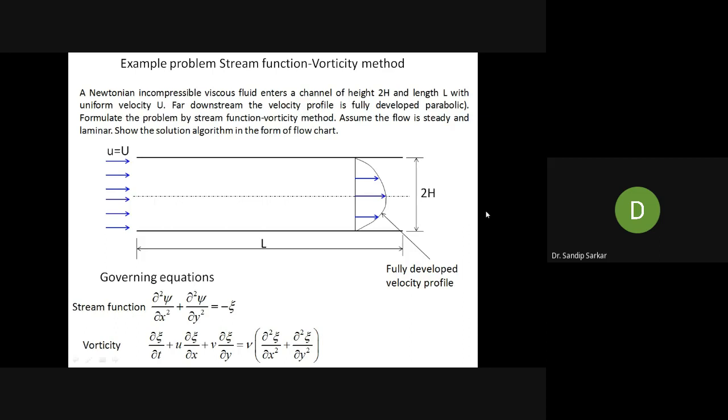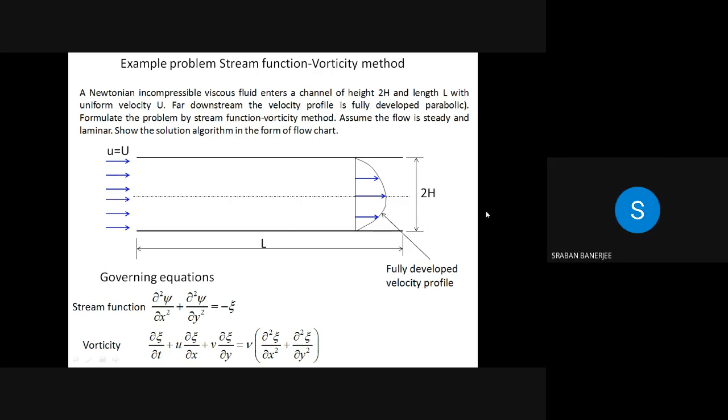We need to find psi and zeta at t equal to 0. No. What is step number 1? Step number 1 is you need to find the governing equations.